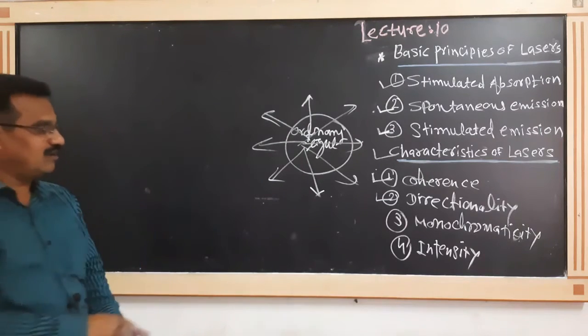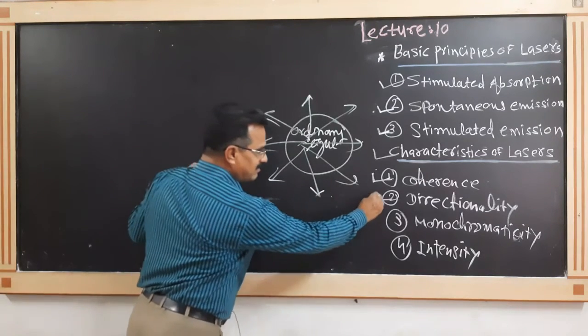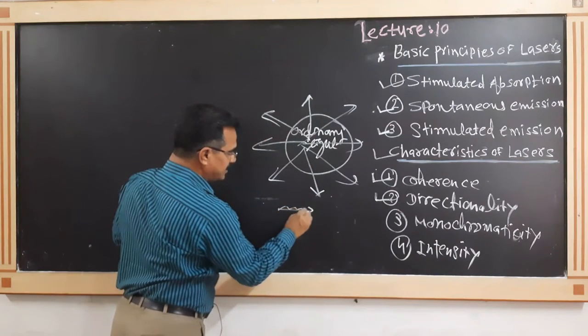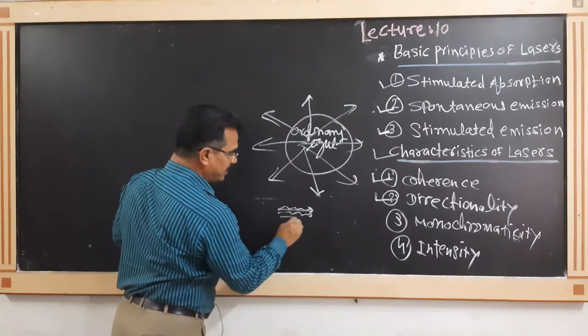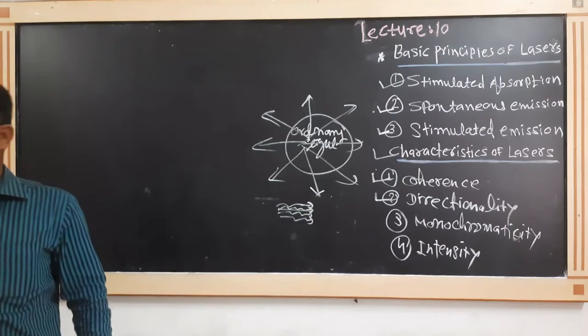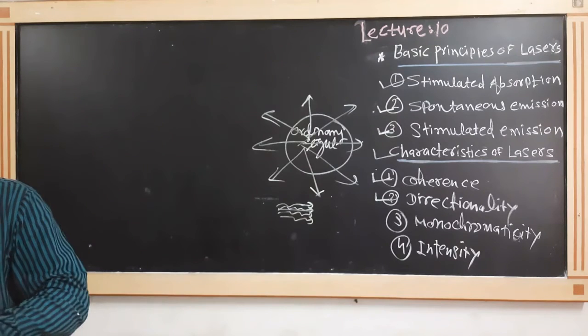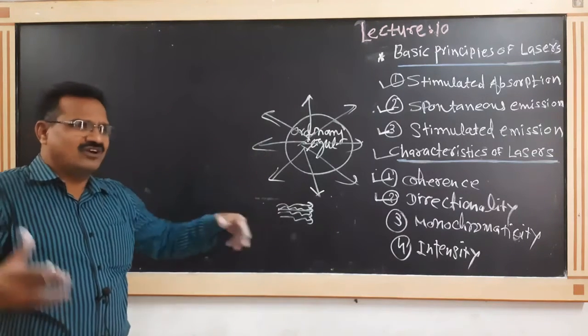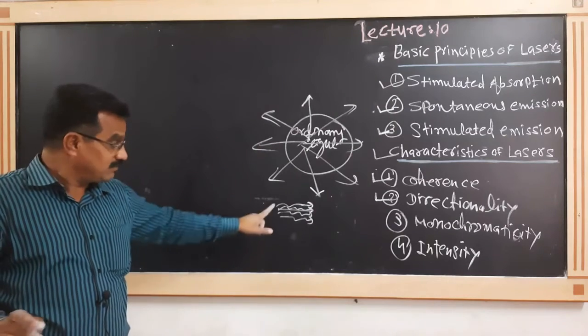But in the case of a laser, all the photons are emitted in the same direction, and in phase as well. In ordinary light, photons are emitted in different directions, but not at the same time, that is again random.